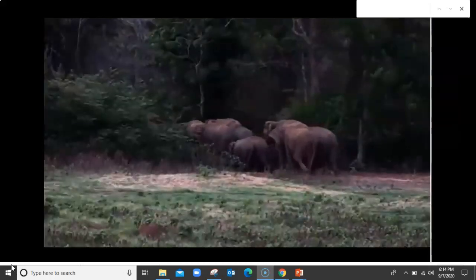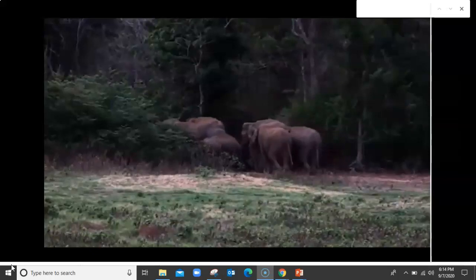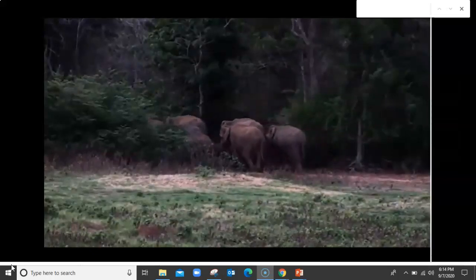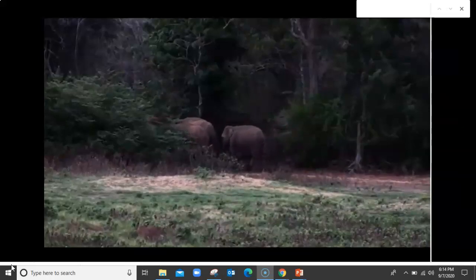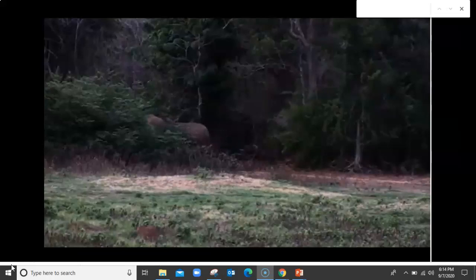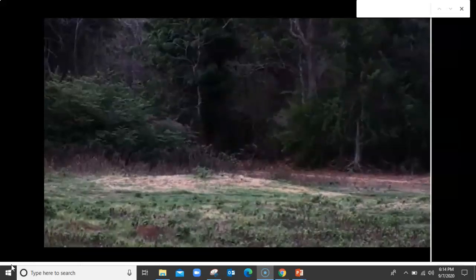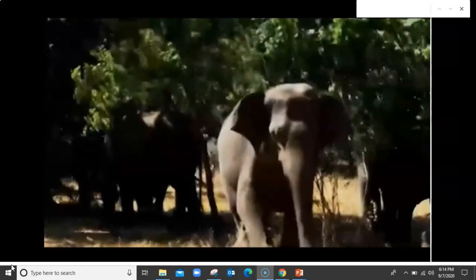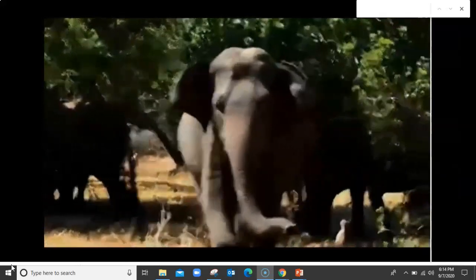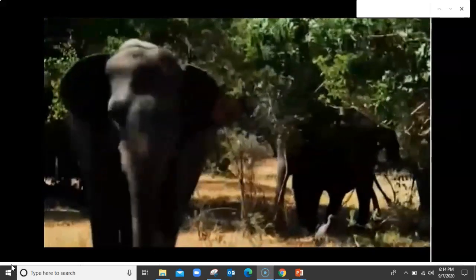The herds are going back into the protection of the forest for the night. And I think they want me to leave too. We'll come back another day.